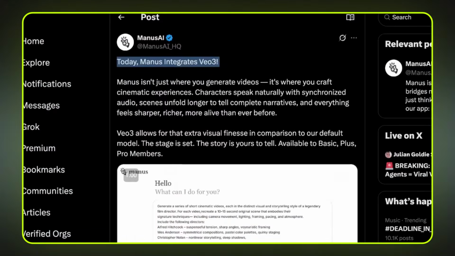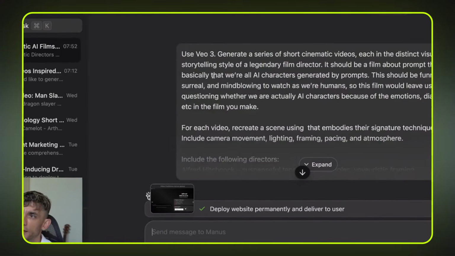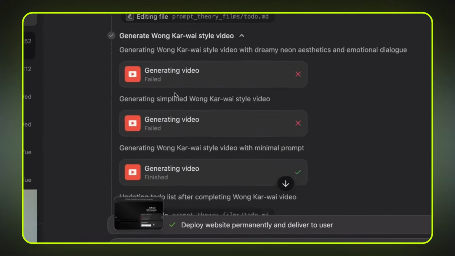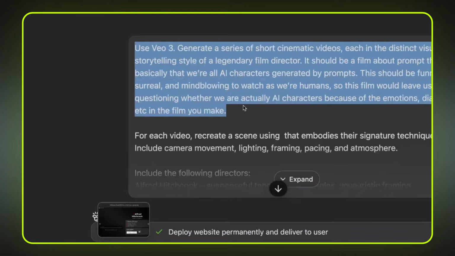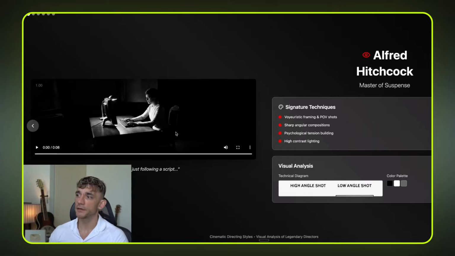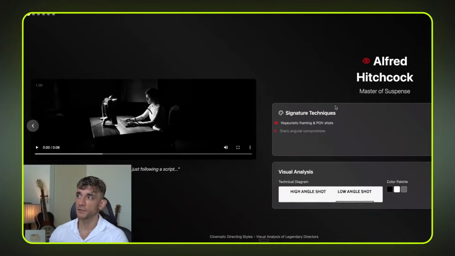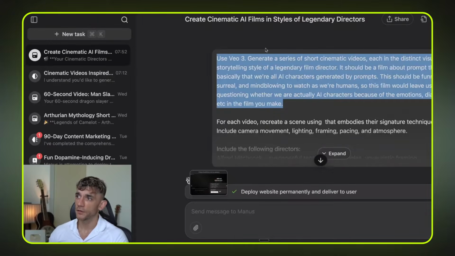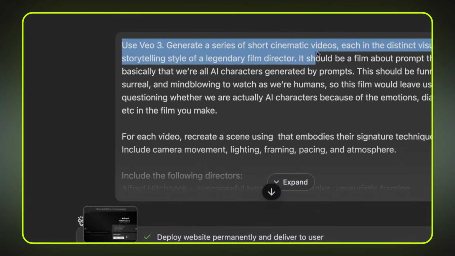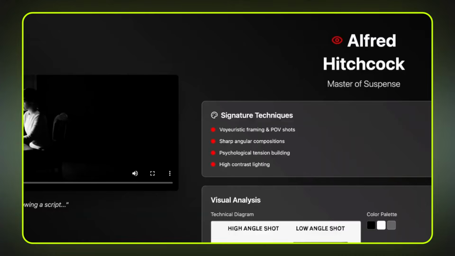So essentially, if you want to start using this, you can go into Manus, and if you want to see an example of what we did here, basically we can generate very cinematic videos using Manus, and it will generate these clips and even embed them directly into a slideshow or into a presentation, as we can see right here. So for example, I said use Veo 3, generate a series of short cinematic videos, each in the distinct visual and storytelling style of a legendary film director. Should be like a film style, etc. And then if we open this up, we can play the videos.